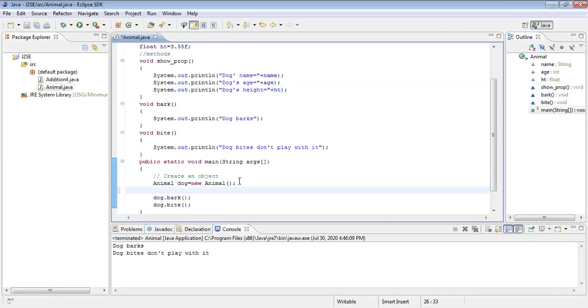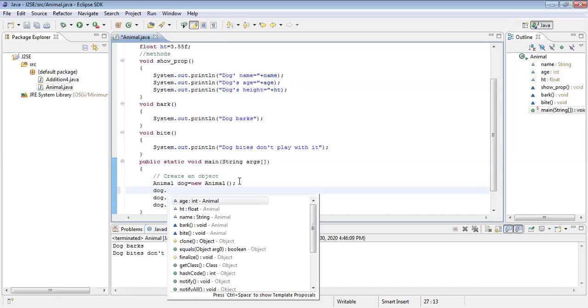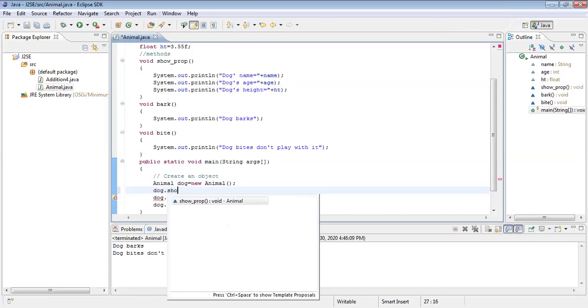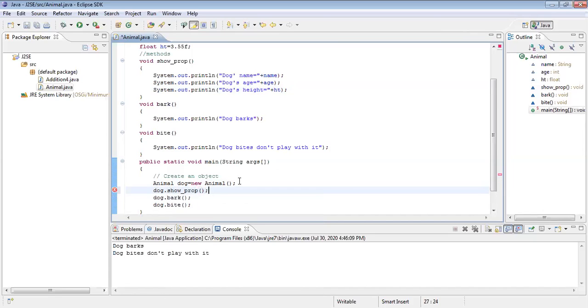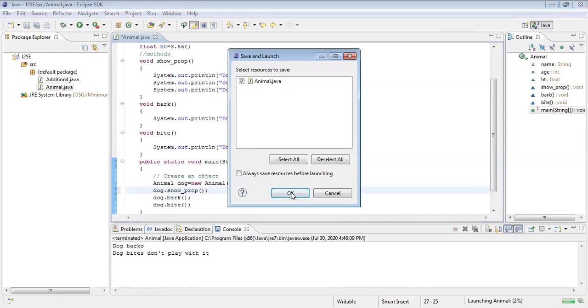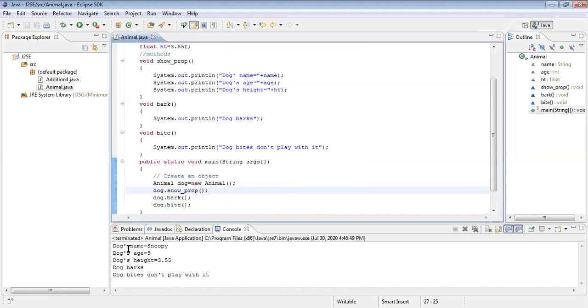Anywhere you can invoke. Dog dot, what is that method? Show prop. Yes, exactly. Show prop. Close the brackets, semicolon. That's it. Now execute. Now you should get it. Perfect. Dog's name. I did not type it, that's why it did not show here.